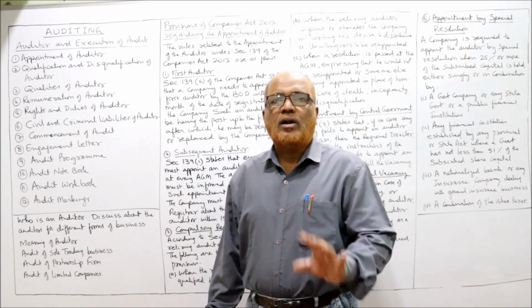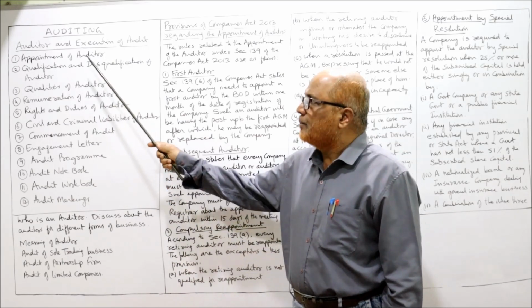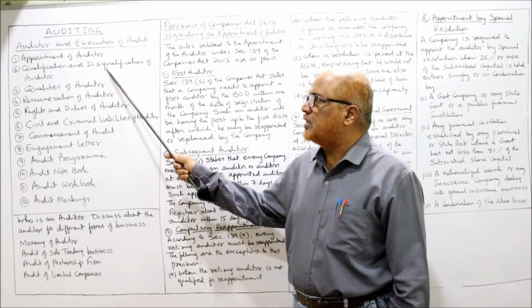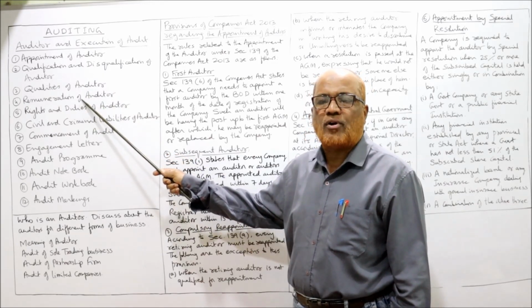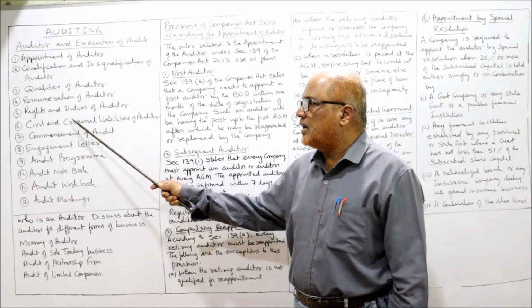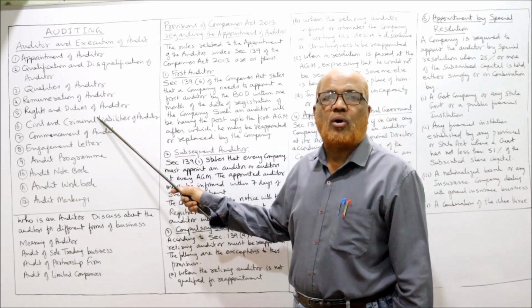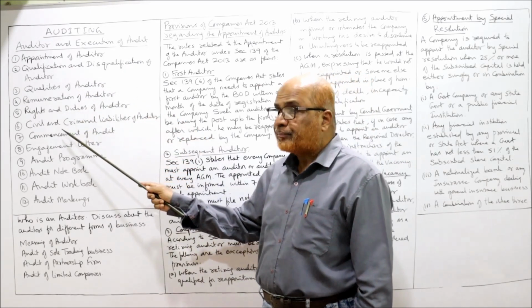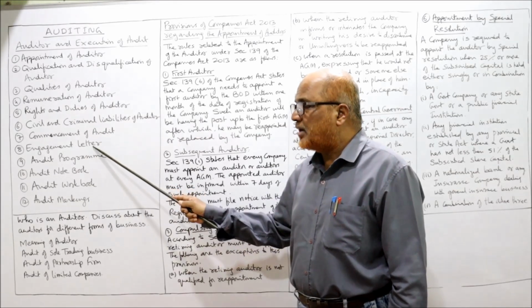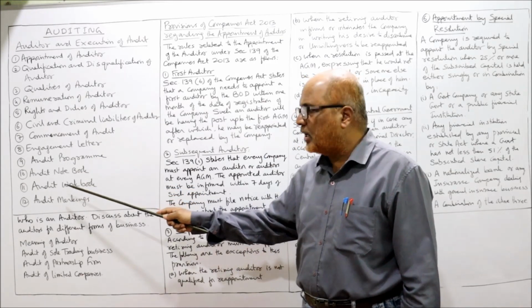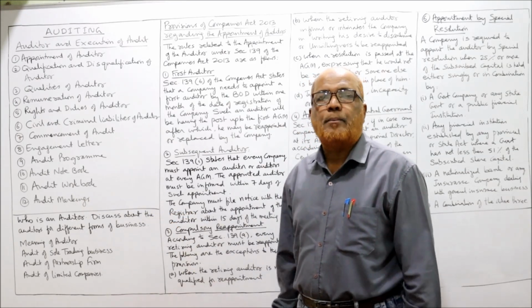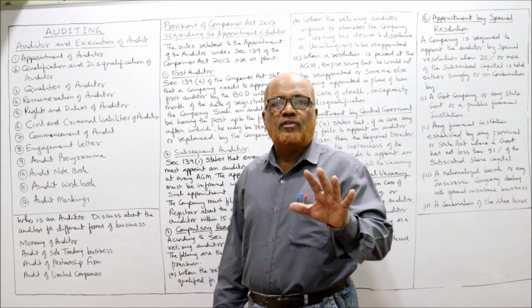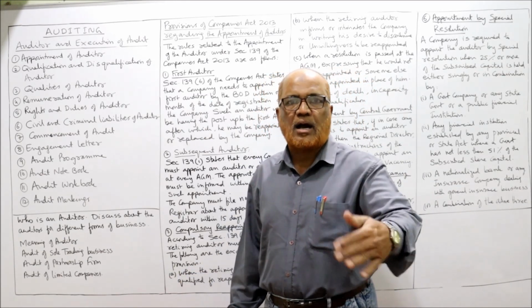The contents of this unit are: first, appointment of auditor, then qualification and disqualification of auditor, qualities of auditor, remuneration of auditor, rights and duties of auditor, then civil and criminal liabilities of auditor. These are the topics regarding auditors. Then execution of audit: we have commencement of audit, engagement letter, audit program, audit notebook, audit workbook, and audit markings. These are the topics for execution of audit. So these are the contents of unit number 2 that I am going to explain in the coming videos.